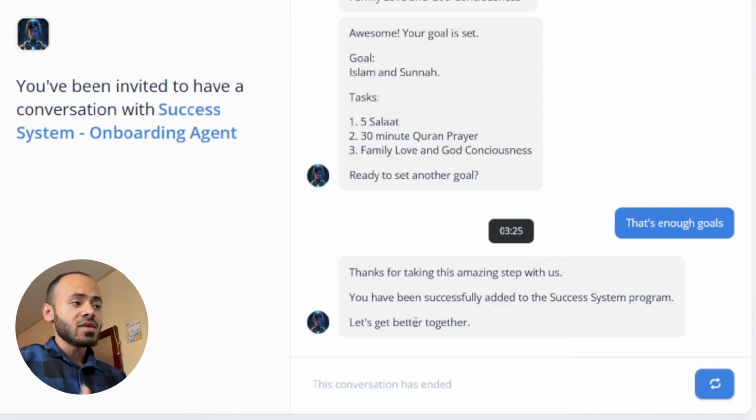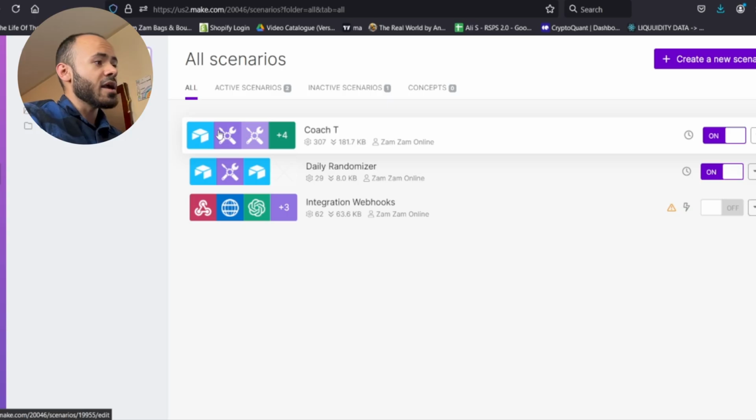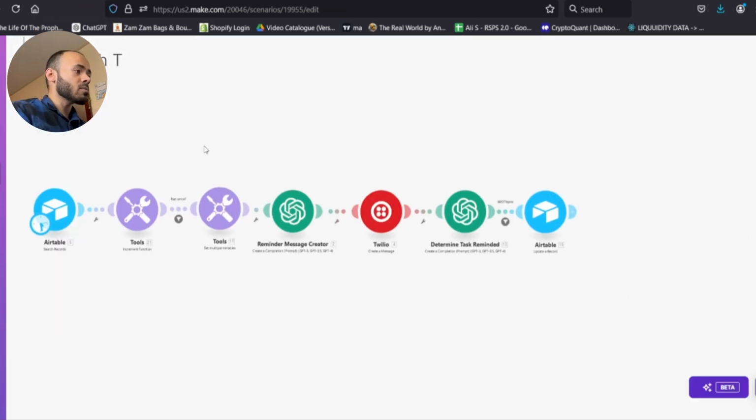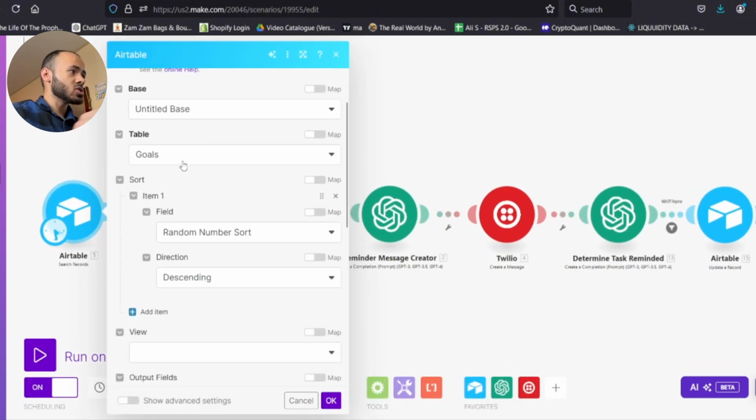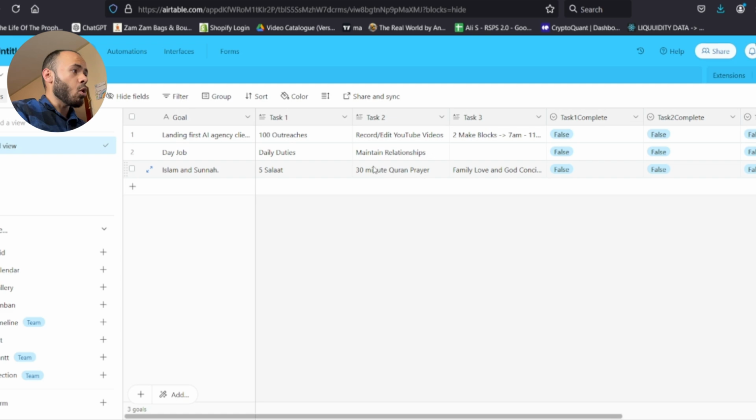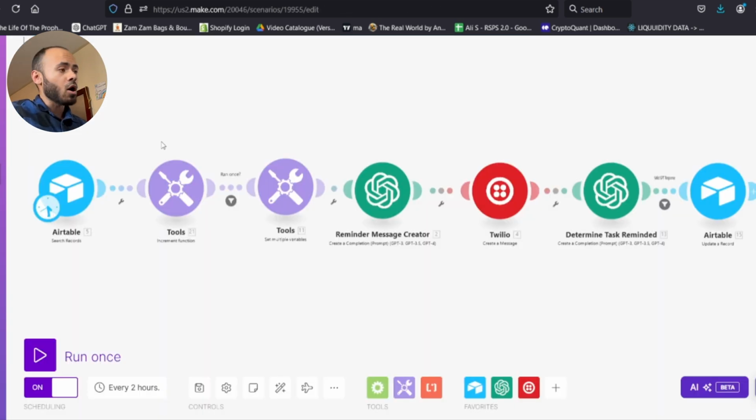The next step is going to be the actual reminder messages, which we accomplish with Make.com. I have 2 Make.com scenarios that I'm using. This is the Coach T automation. This is the big one. And we're starting off with a connection to our Airtable database, with all the goal and task information that we inputted in the onboarding program.